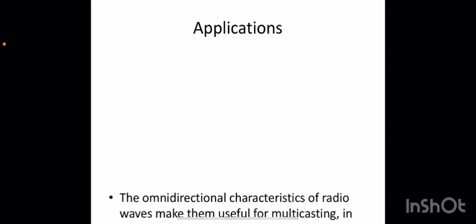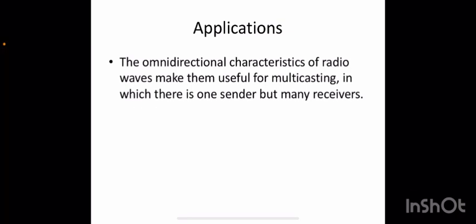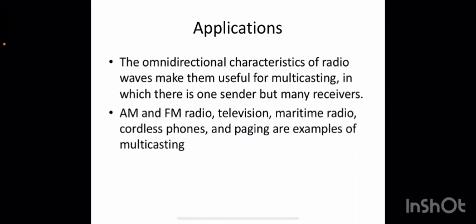Now if we look into the applications of radio waves, this omnidirectional characteristic of radio waves makes them suitable for multicasting. Multicasting means there is one sender and multiple receivers. So we can use this type of radio waves in AM and FM radios, television, cordless phones, paging, etc. These are the applications. Now coming to the second type of wave, microwaves.